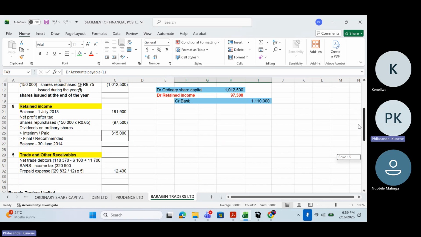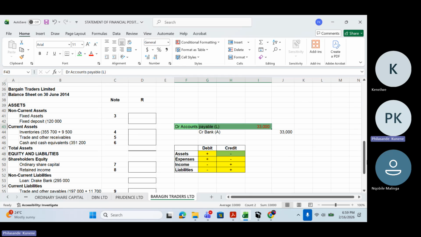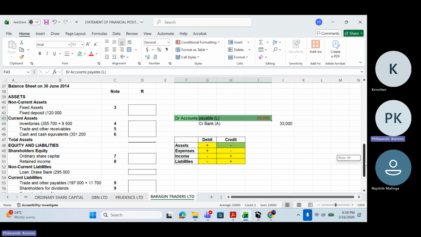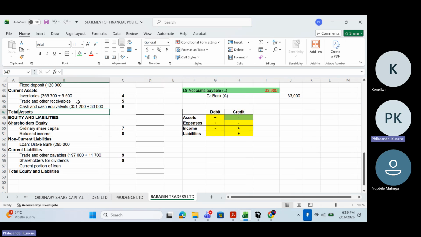However, by 30 June, I'm still owing the creditor because the creditor has not received this amount of money. So what does this mean? It means that on my cash and cash equivalents, I need to go back and add back the amount of money that I said I've paid. I've not yet paid this 33,000. So I need to add it back on my cash and cash equivalents.